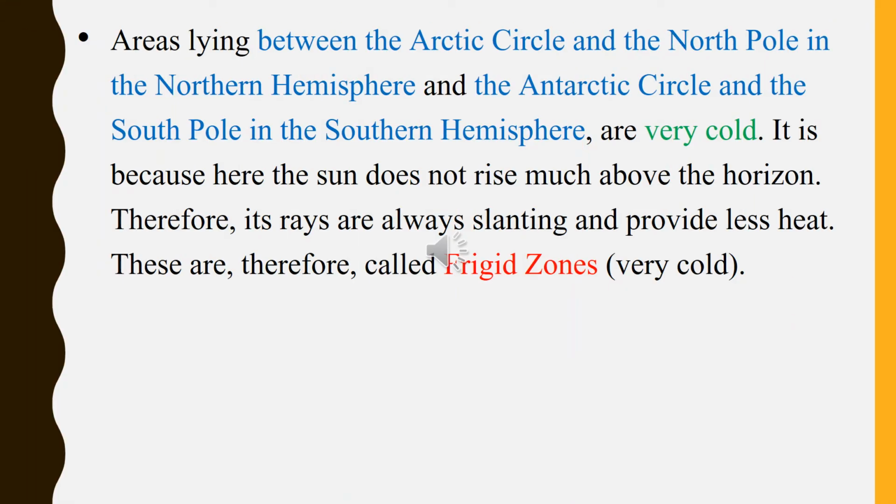Areas lying between the Arctic Circle and the North Pole in the northern hemisphere and the Antarctic Circle and the South Pole in the southern hemisphere are very cold. It is because here the sun does not rise much above the horizon. Therefore, its rays are always slanting and provide less heat. These are therefore called frigid zones. That means very cold.